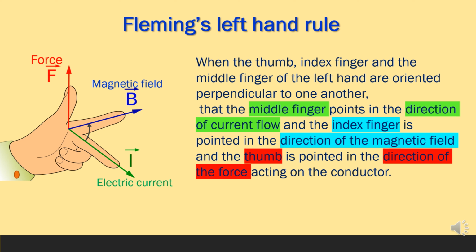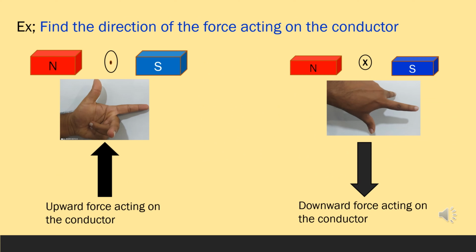The thumb, index finger and middle finger of the left hand are perpendicular to each other. The middle finger points in the direction of current flow. The index finger points in the direction of the magnetic field and the thumb points in the direction of the force on the conductor. There are two examples here. Can you find the direction of the force acting on the conductor?